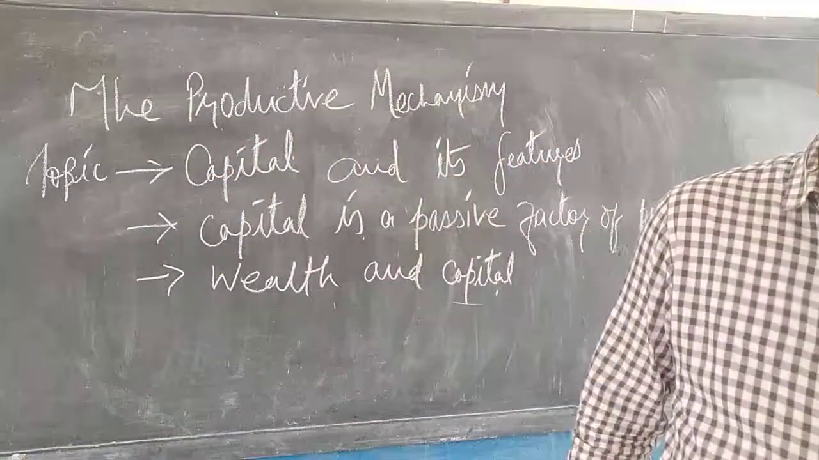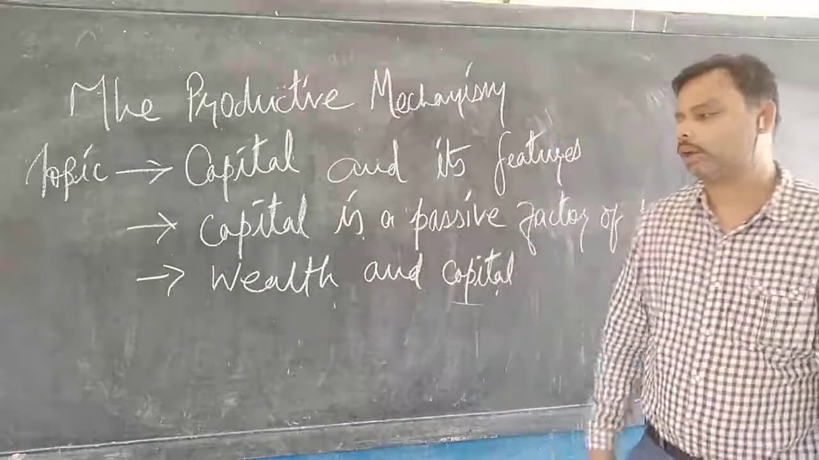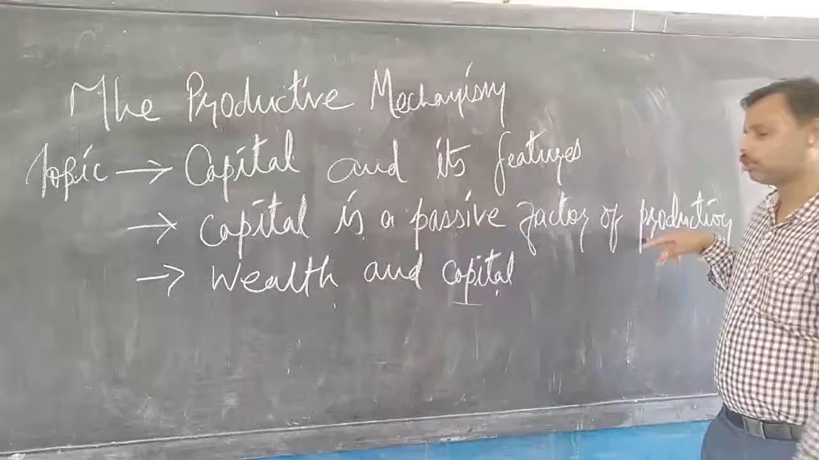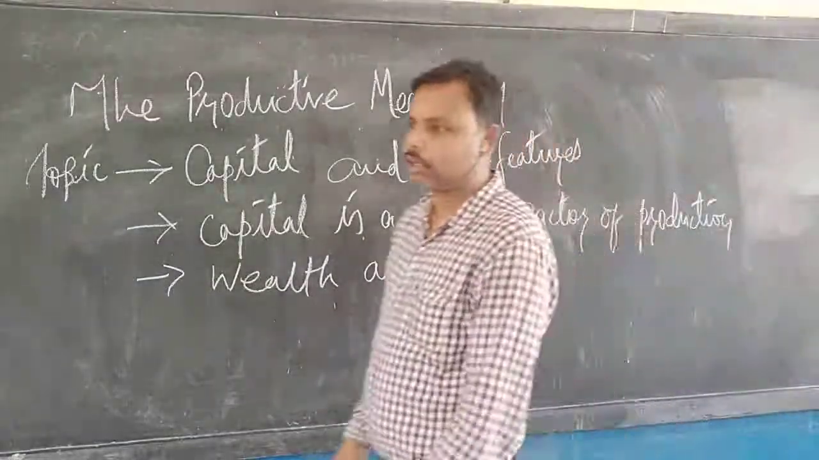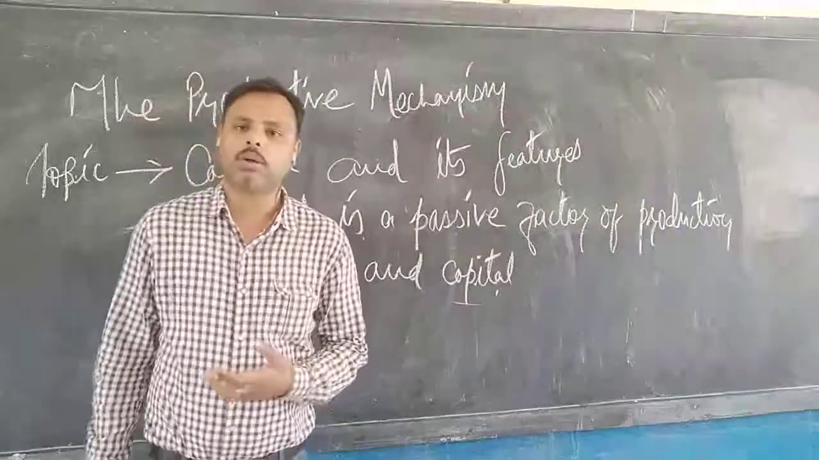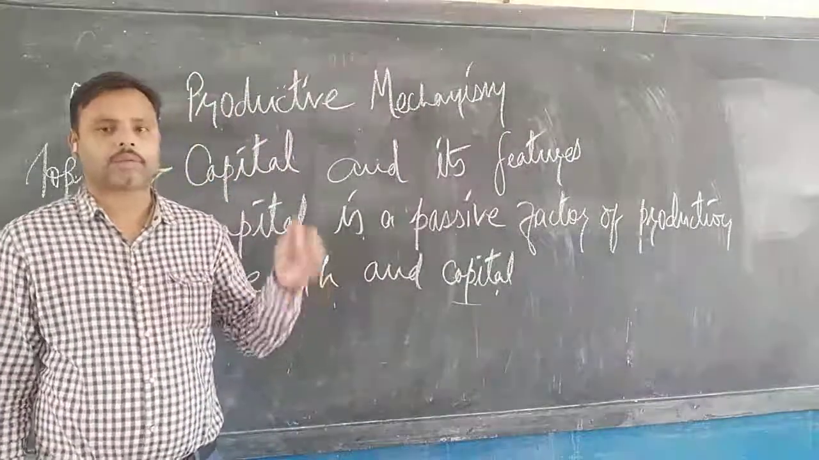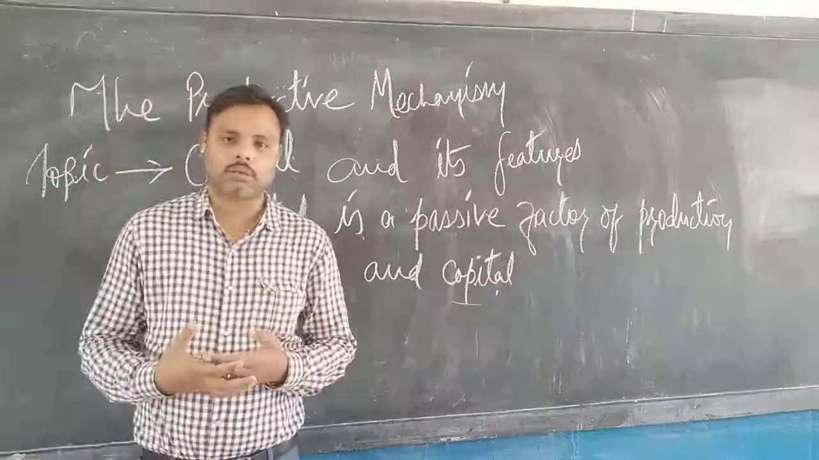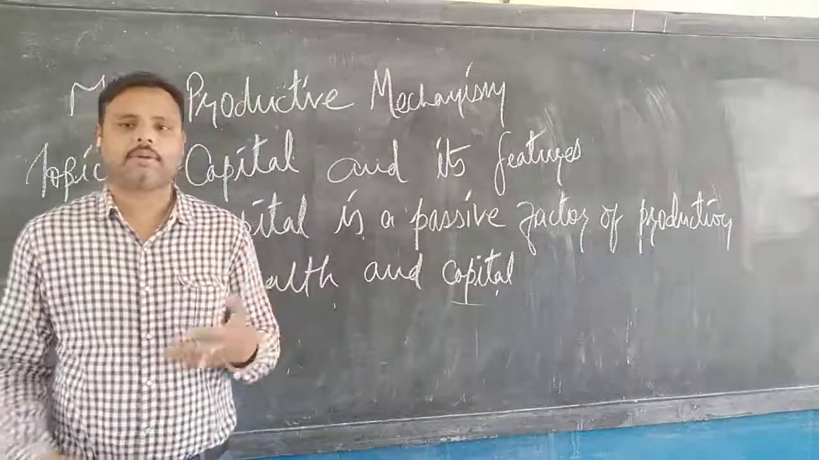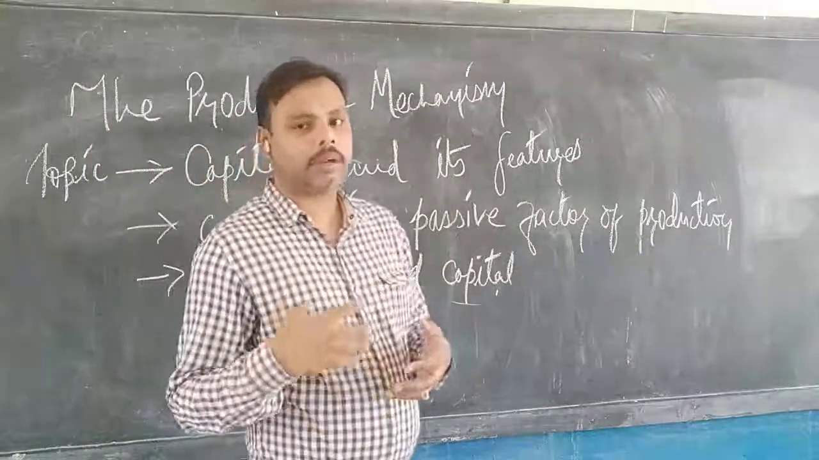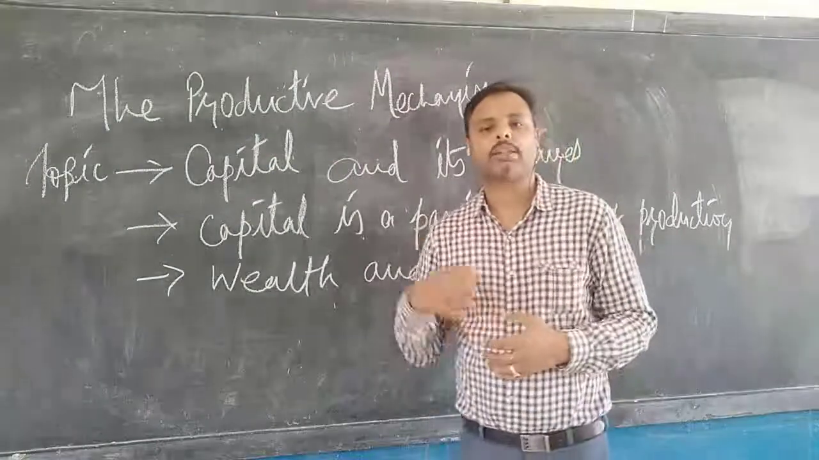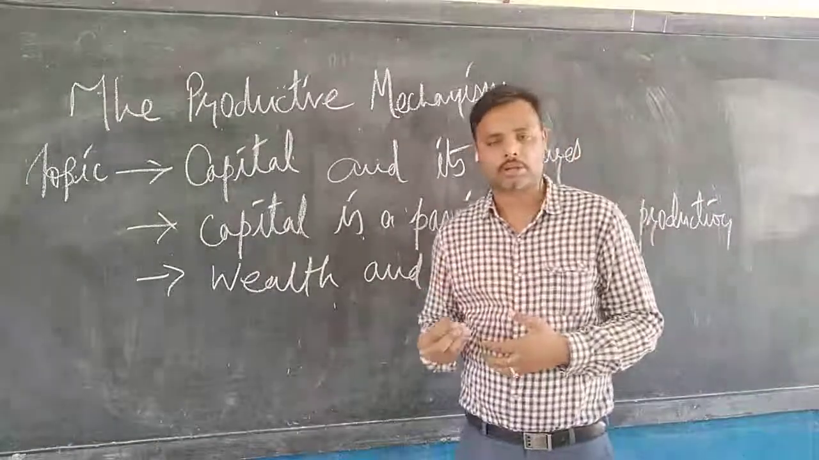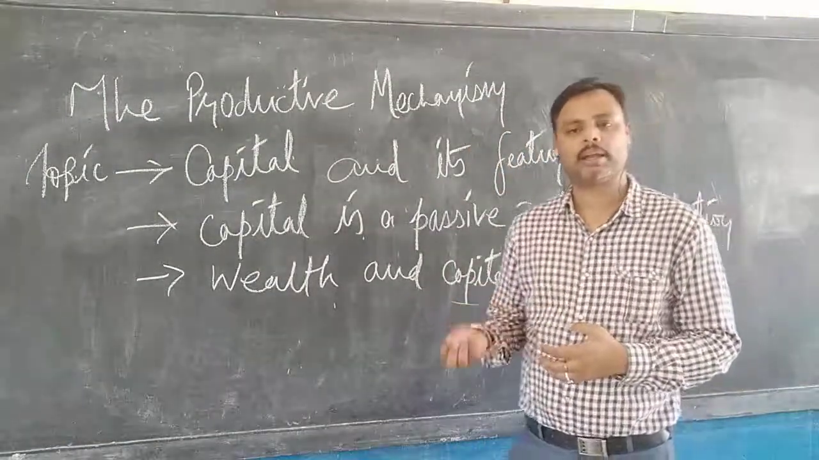Before we come to the features of capital, there are some differences which you need to understand. One more important fact about capital is that it is a passive factor of production. What is meant by a passive factor of production? When I began the chapter, I told you that land and capital are the two passive factors of production. That means these two things cannot produce anything by themselves. A human effort, a human labor has to be employed to take the best out of these two. Land and capital are considered passive factors of production because they cannot produce anything by themselves.